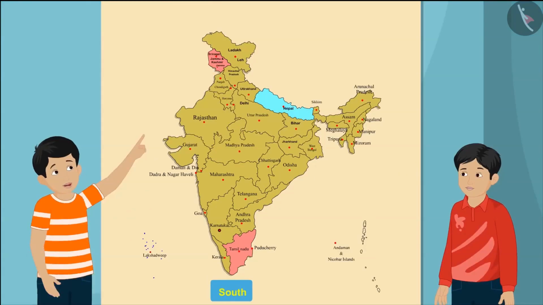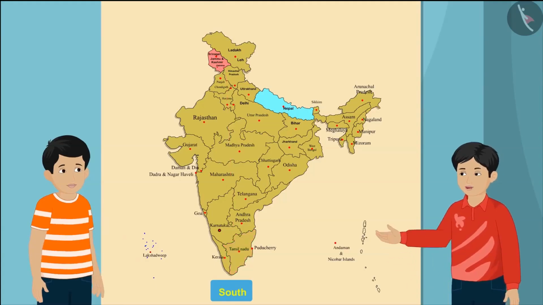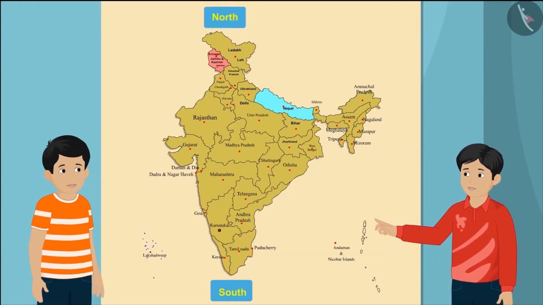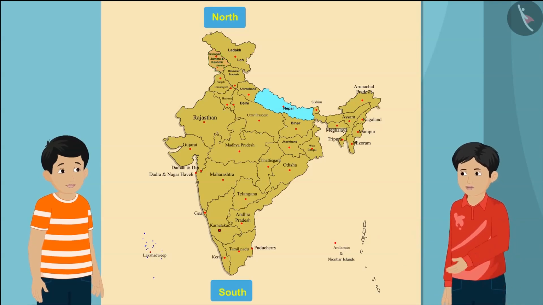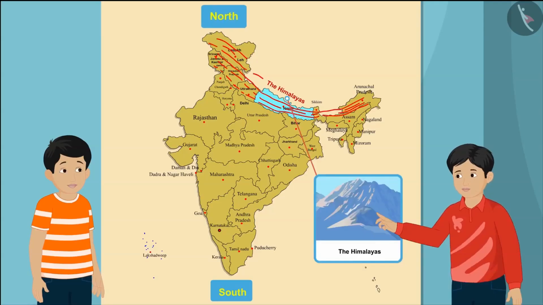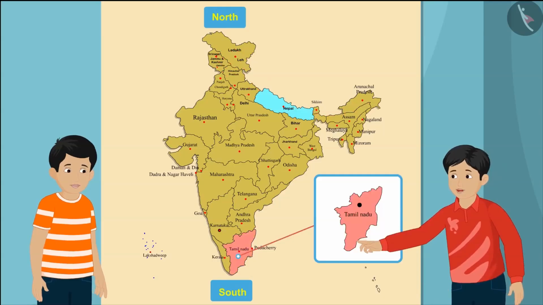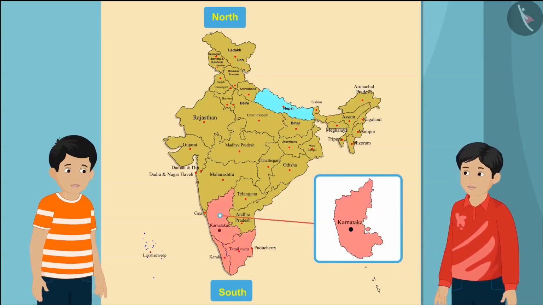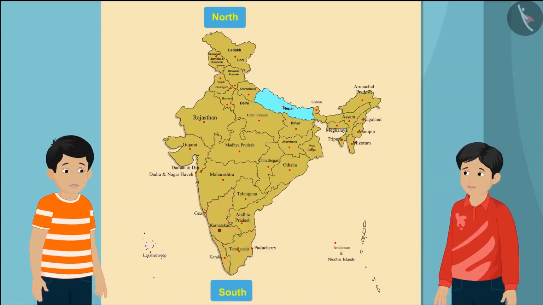Oh, Jammu and Kashmir and Tamil Nadu are in opposite directions. Yes, Raju, Jammu and Kashmir is in northern part of India. Not only this, do you know that the vast Himalayan mountain range is also in the northern part of India? And see this, Tamil Nadu, Kerala and Karnataka, all these states are in the southern parts of India.